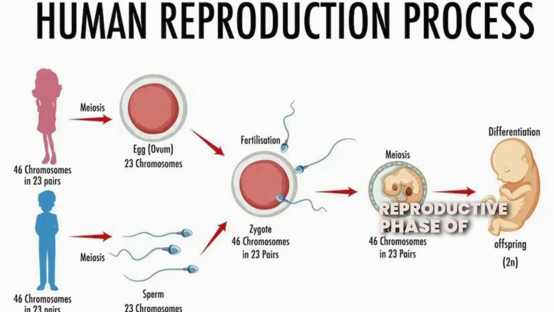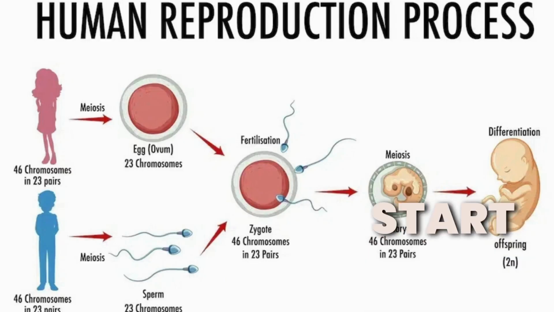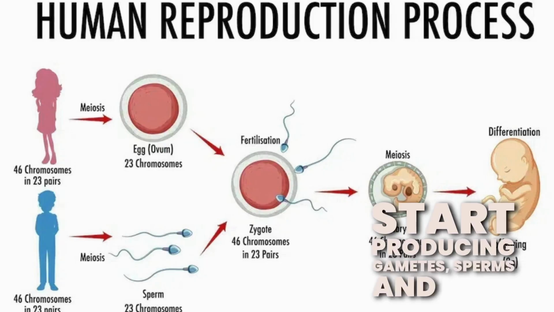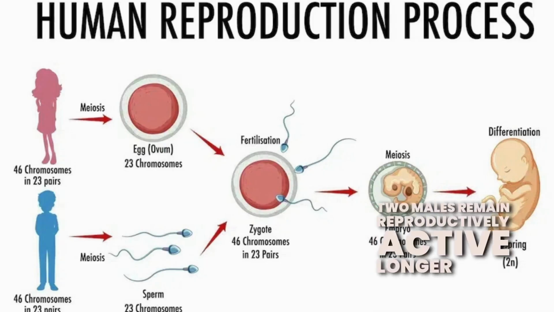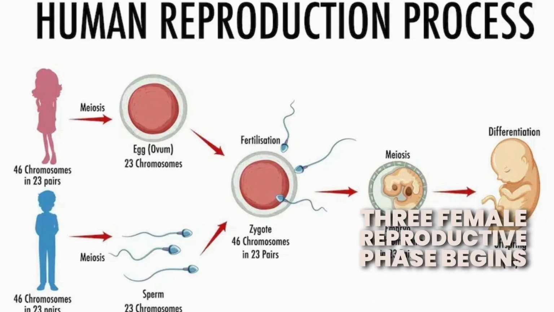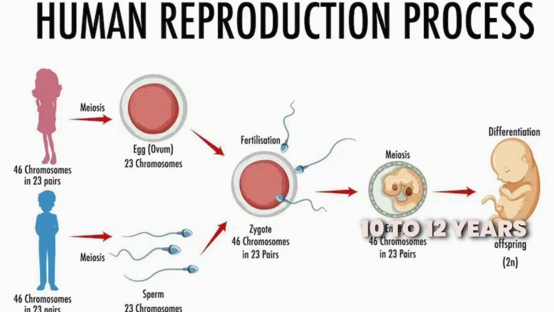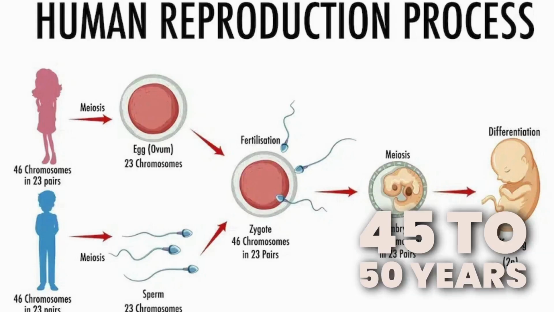Reproductive phase of life in humans. 1. Humans become capable of reproduction when testes and ovaries start producing gametes, sperms and ova. 2. Males remain reproductively active longer than females. 3. Female reproductive phase begins at puberty, 10 to 12 years, and lasts till menopause, 45 to 50 years.